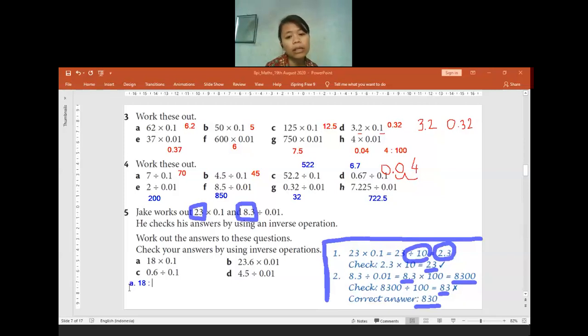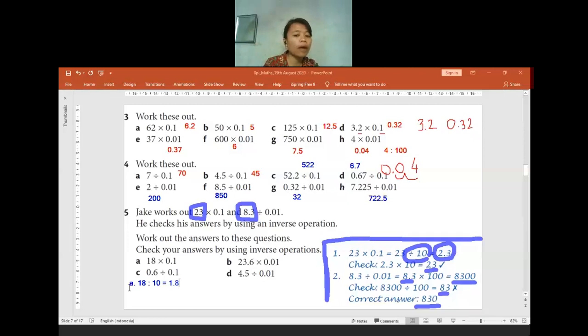18 divided by how many? 18 divided by 10. The answer will be equals to 1.8. Now the question, you have to read the question properly. Work out the answer to this question. Check your answers by using inverse operation. So you have to use the method that Jake used to finish his work. You do not only find the final answer, but you have to do double checking also.